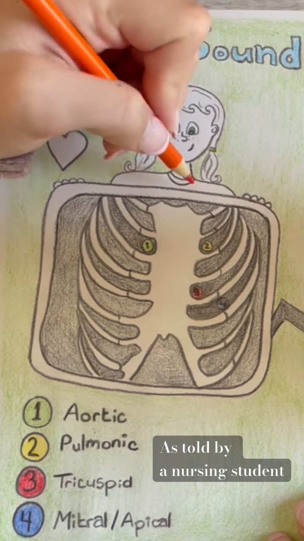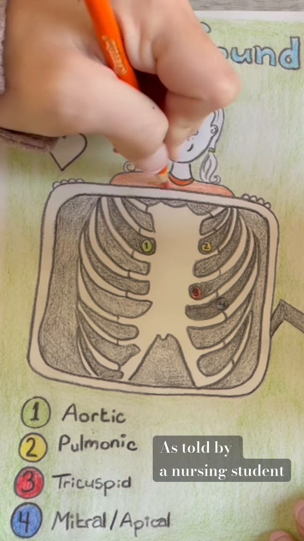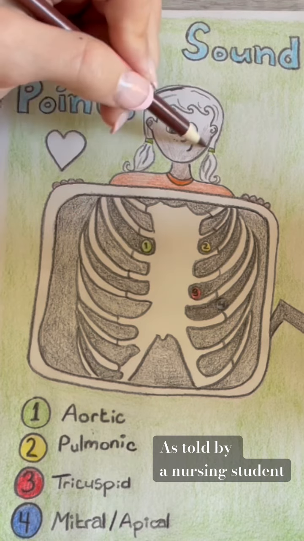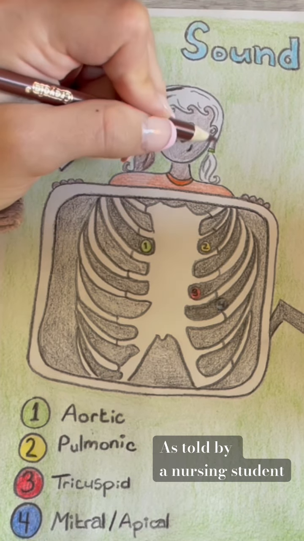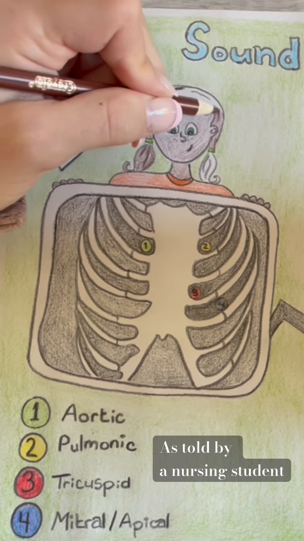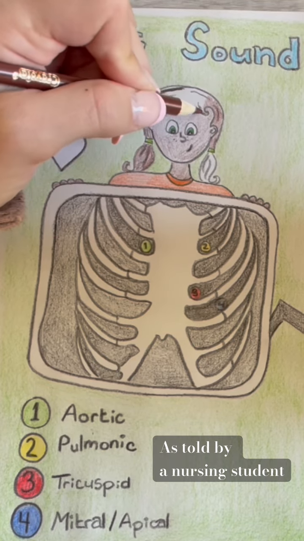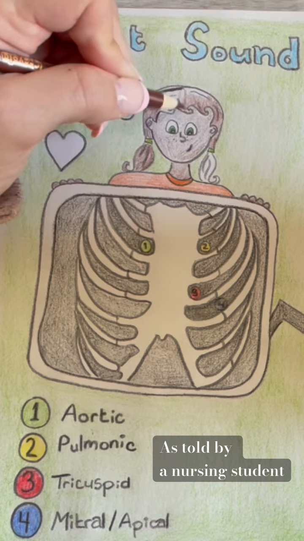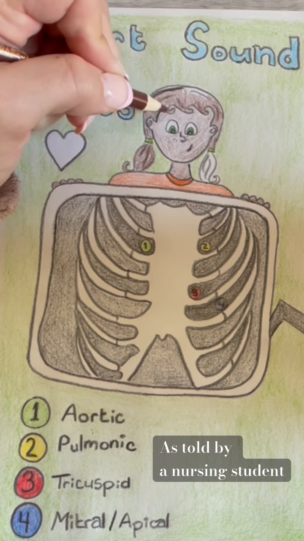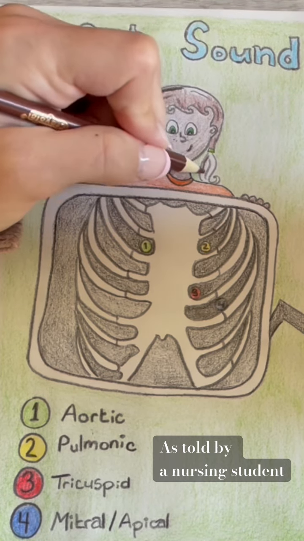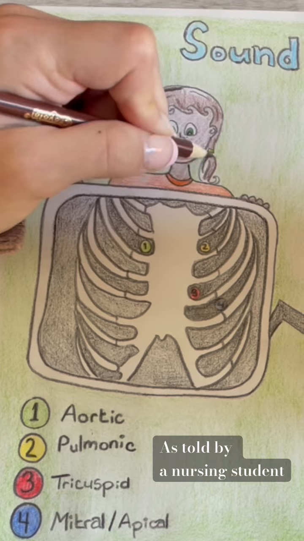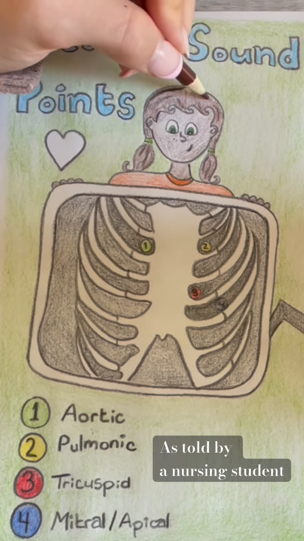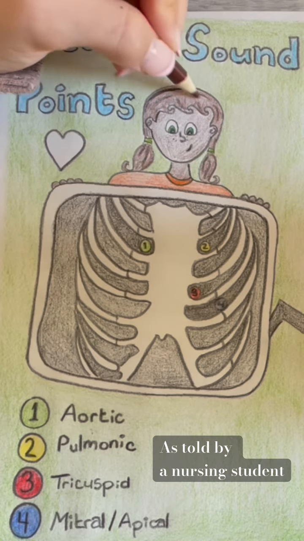Today, we are going to be talking about the different heart sound points or heart sound locations. I'm going to be going over 4 different locations today, and these will be good to know if you're doing a focused cardiac exam on a patient. Perhaps your patient is taking some kind of medication that affects the heart rate, and you want a better look and sound at their heart. There are other reasons to use these different heart sound points, but that is just an example.